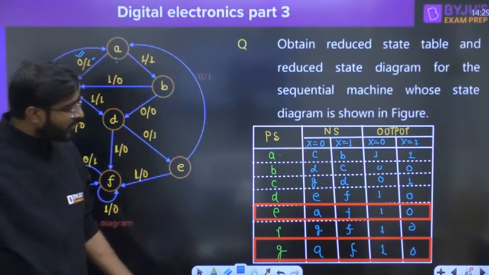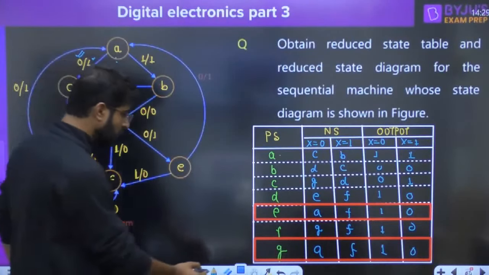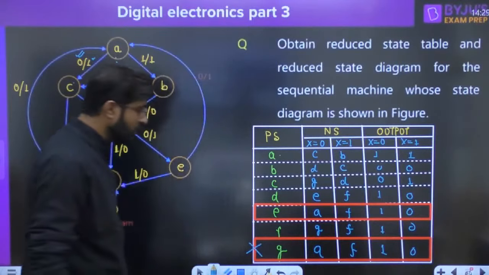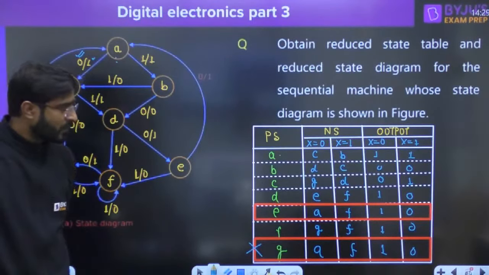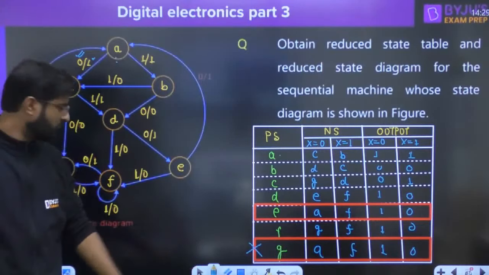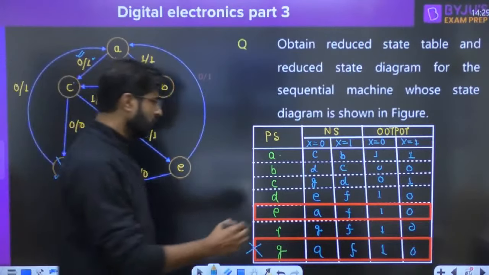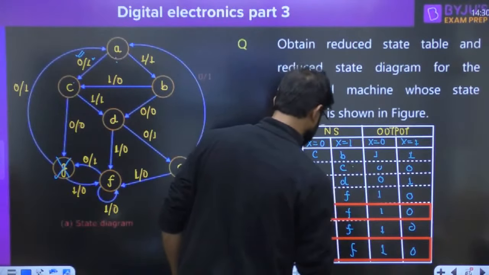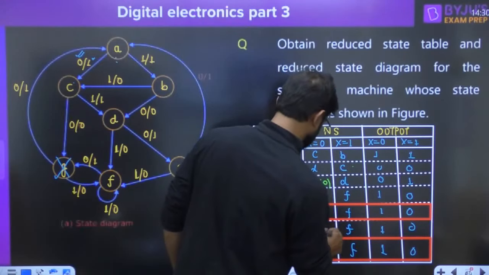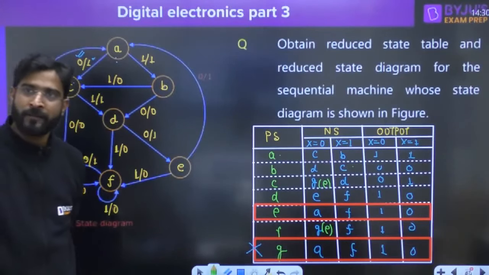So if both are doing the same thing, E and G state both are doing the same thing, so why should we use G? Instead of G, we are using the E. G is not required. So instead of G, we can use the E only. Whatever G is there, we replace it by E, we are suppressing it, right?